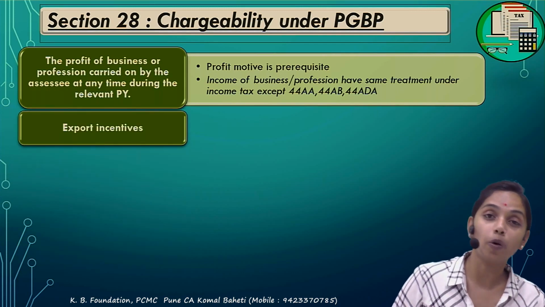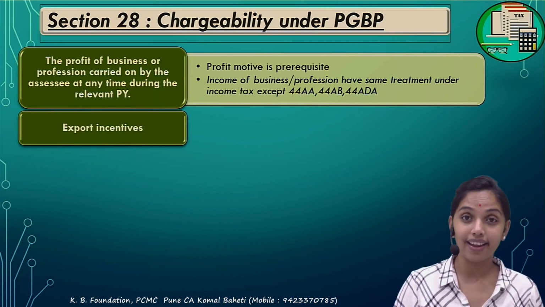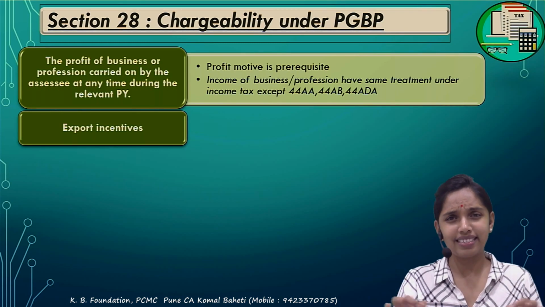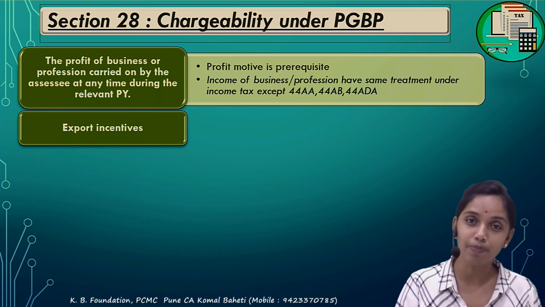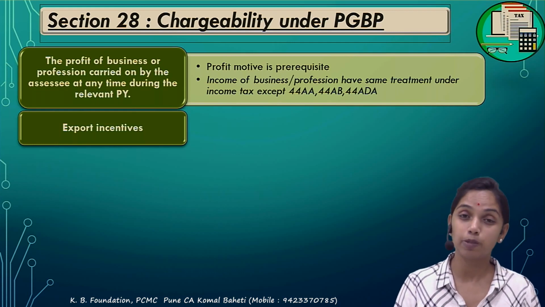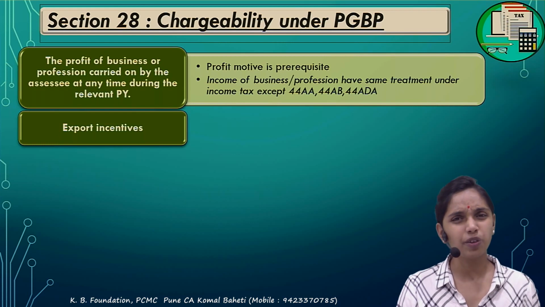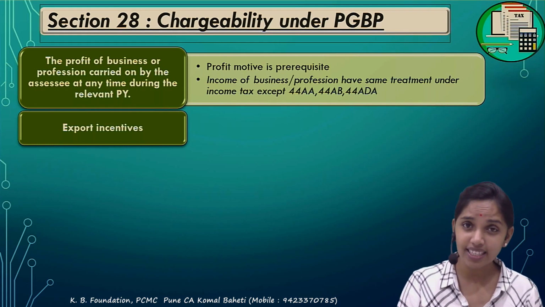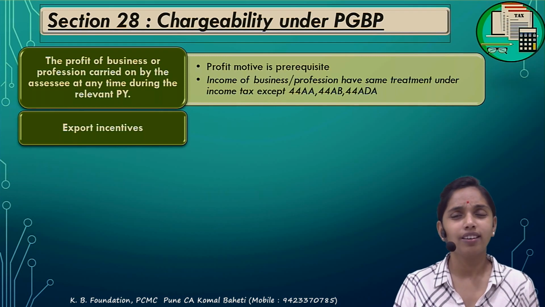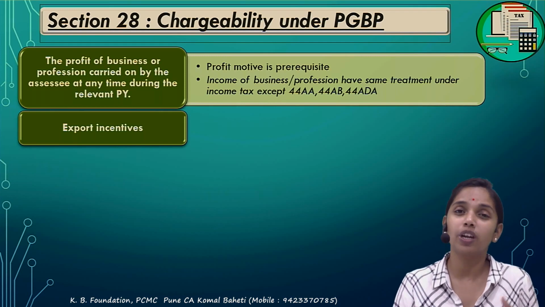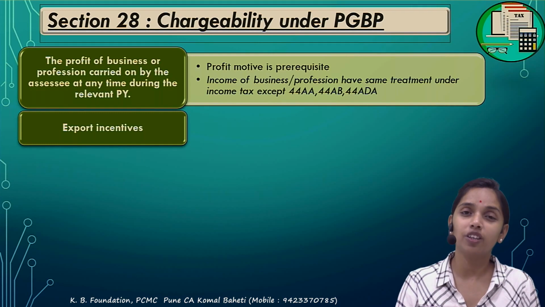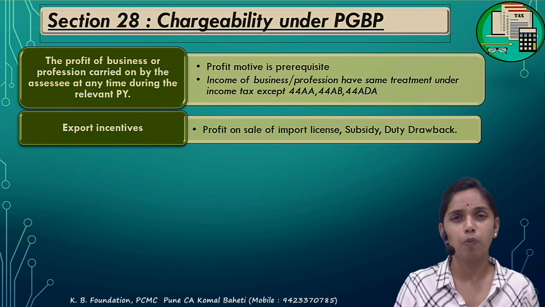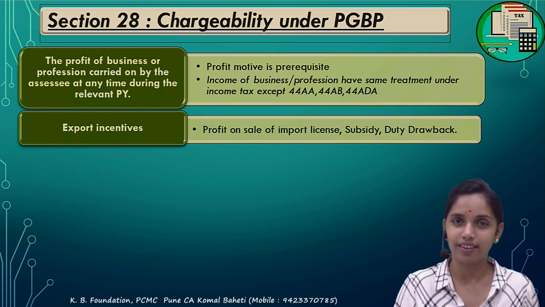Next, export incentive. Correct. This is also to be taxed under Section 28. Section 28 says that the following list of incomes is to be taxed under the PGBP. So the next one is export incentive. Export incentive could be in the form of duty drawbacks, subsidies, or import licenses. If you have sold the import license and got some income, that is also taxable under the PGBP. All the export benefits are taxable under the PGBP.